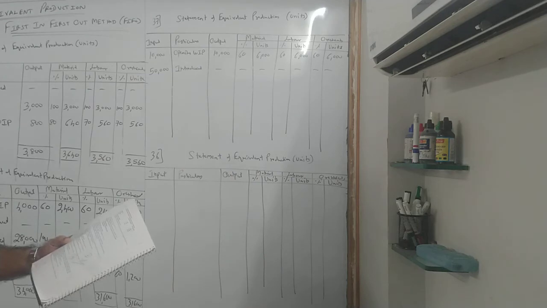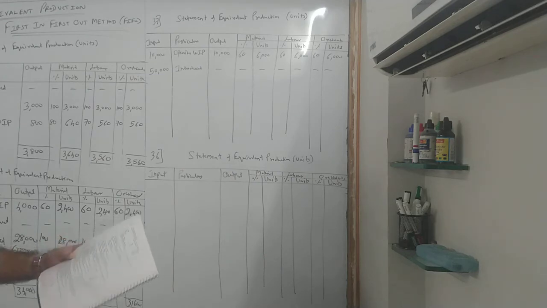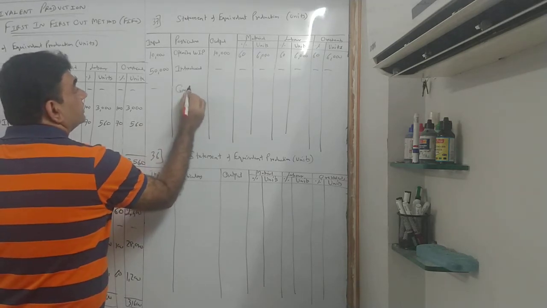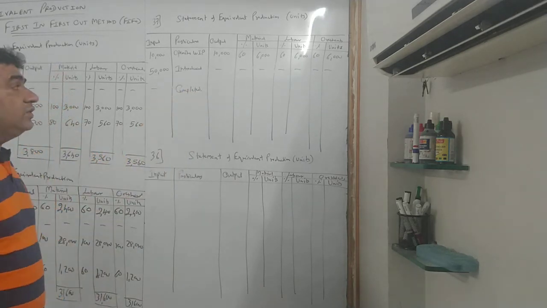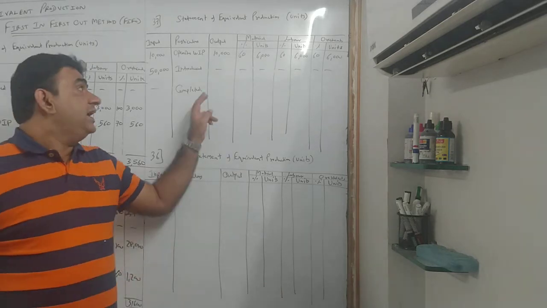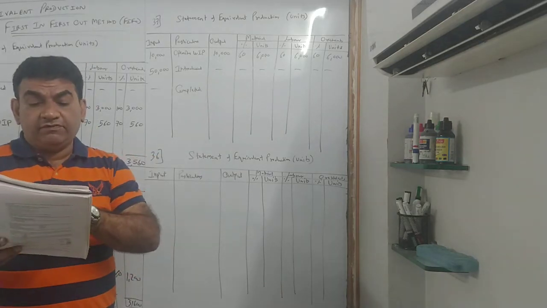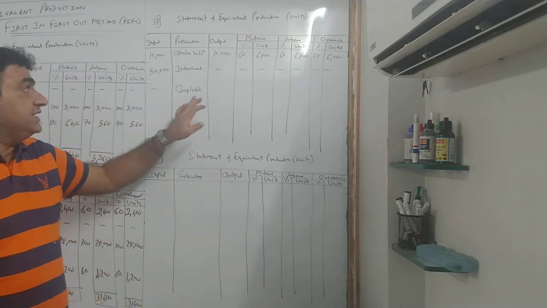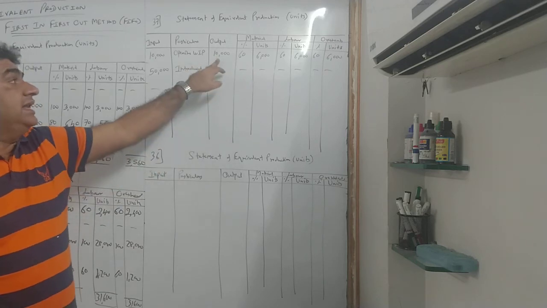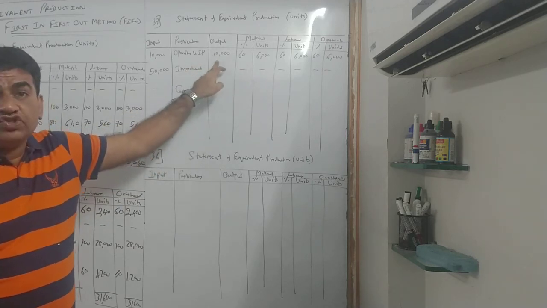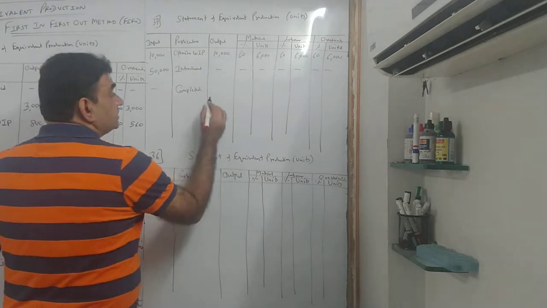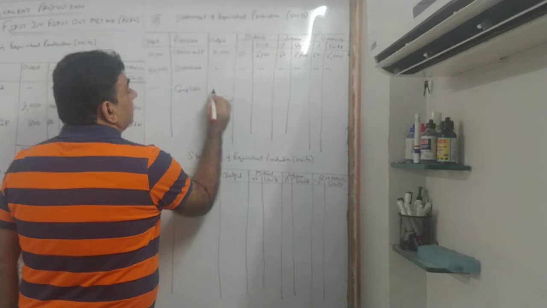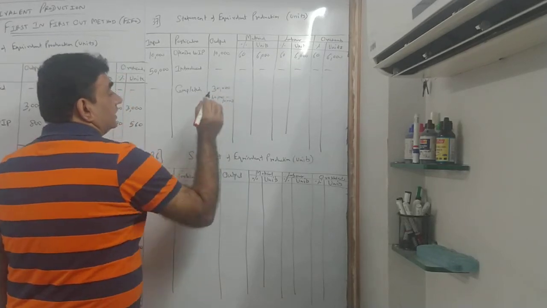Then, what is the next thing? Transfer to process B, मतलब next process, that is a part of completed production. So completed is a part of output. Now what I told you, if opening WIP is not there, completed will be 40 only. But this is what? FIFO. So when I say completed is 40, पहले ये 10 complete होगा, and 10 is already there in the output column. So this will be 40 minus 10, that is 30,000.